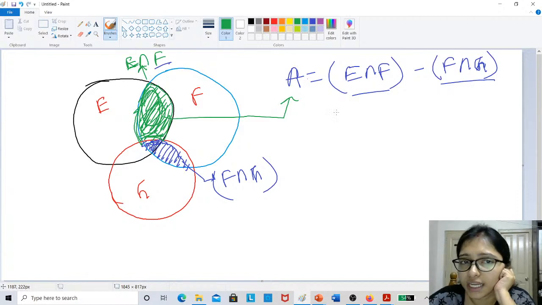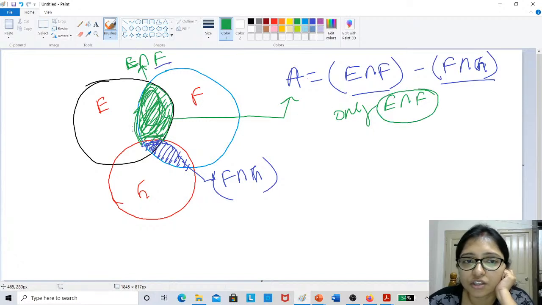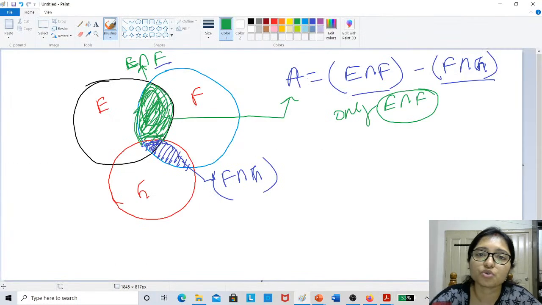It is not only E, right? It is only E intersection F, right? Means only this area is A, right? This one. So next one is B. Now try to do the B.